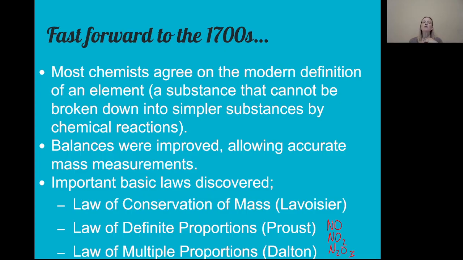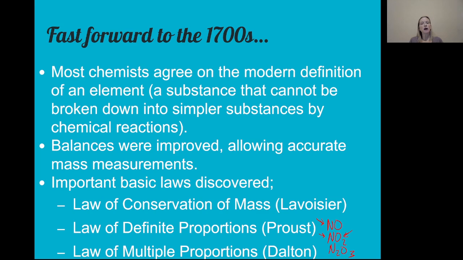He noticed that whenever he held the amount of nitrogen constant and just varied the amount of oxygen and then looked at the mass ratios, the mass ratios were always small whole numbers. So like a 1-to-1 ratio of mass versus a 1-to-2 ratio using double the oxygen. And so there was this law of multiple proportions. These mass ratios are always in small whole numbers.